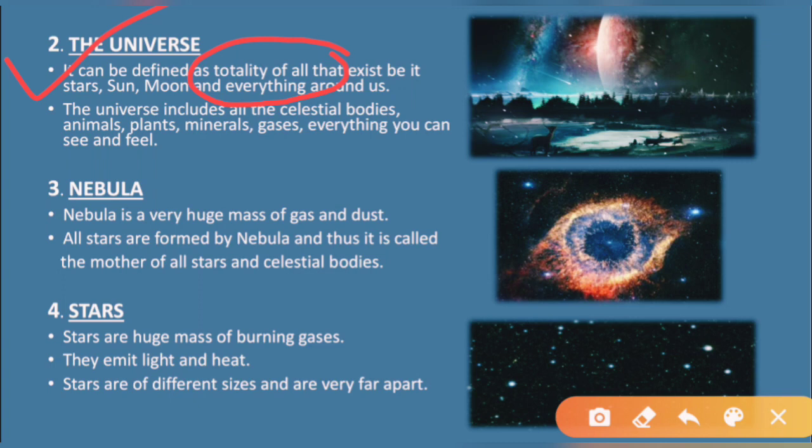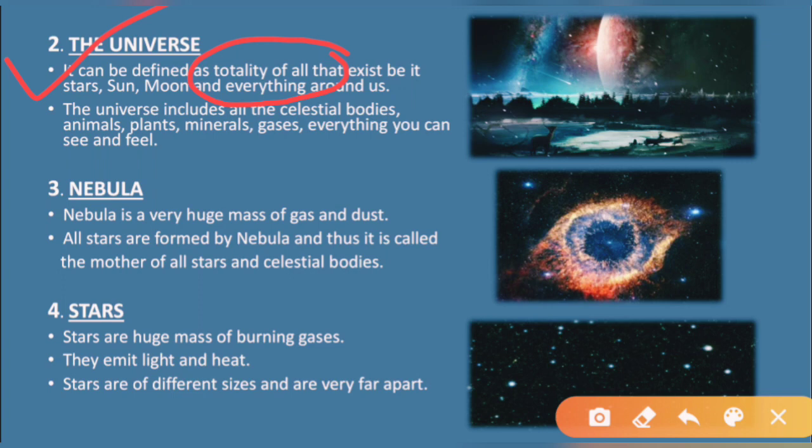Even things that are in the space outside the earth that cannot be seen are also part of the universe. As you can see the sun, you can see the moon, you can see plants, animals, you can touch the plants, you can touch the animals, you can feel them.